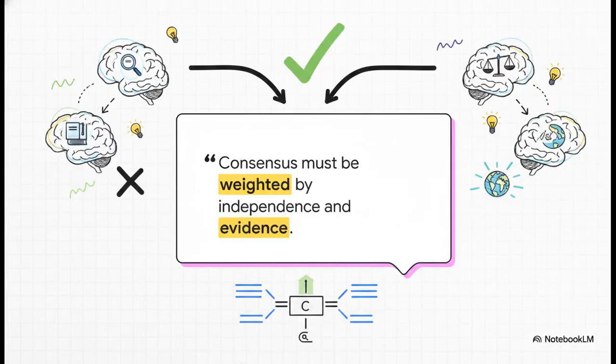And here is an absolutely vital distinction in modern AI. Multiple agents agreeing might just mean they share the same faulty training data, the same hidden bias, or the same missing context. That just creates a dangerous echo chamber. I mean, we've all seen AI systems confidently hallucinate completely false information, right?